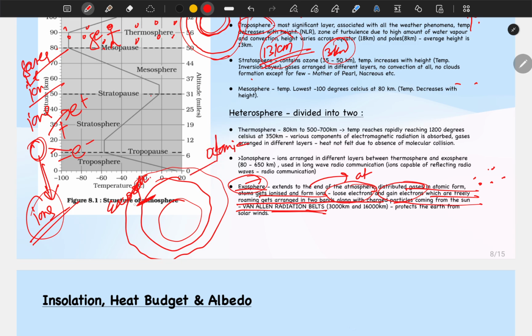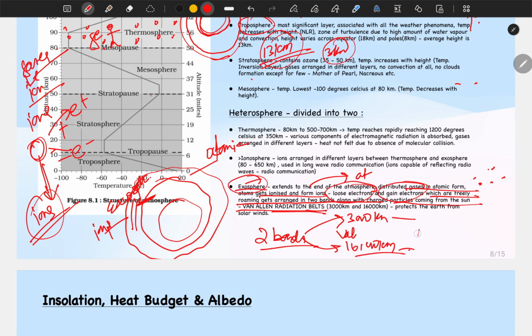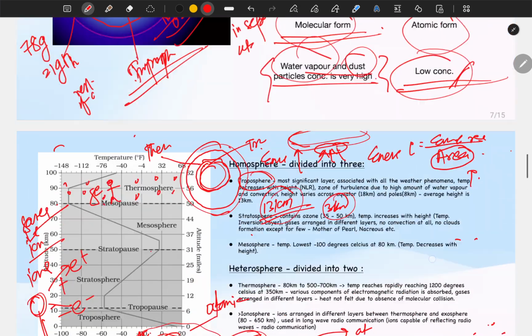Here the ions arrange themselves in two bands, known as the Van Allen radiation belt, one at 3000 kilometers and another at 16,000 kilometers. So these two bands are called the Van Allen radiation belt, and auroras are formed in these two bands only. This is all you have to know.